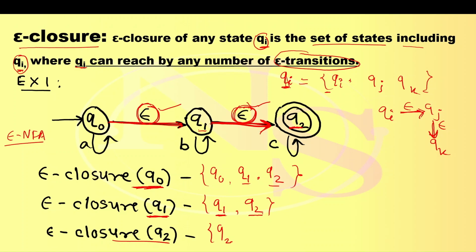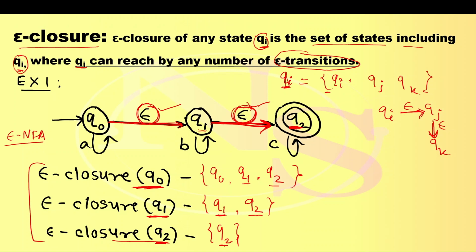Next, epsilon closure of Q2. First of all, a set of states, so Q2 is added including itself. Then Q2 has one transition on C, there is no epsilon transition from Q2, so this will close here itself. So epsilon closure of Q2 is Q2 only. So these are the epsilon closures of Q0, Q1, Q2.